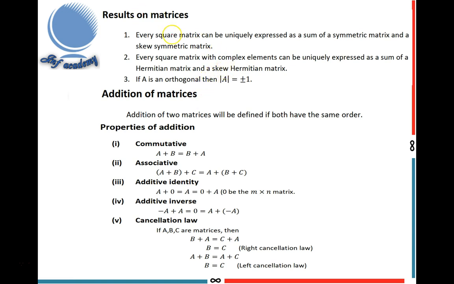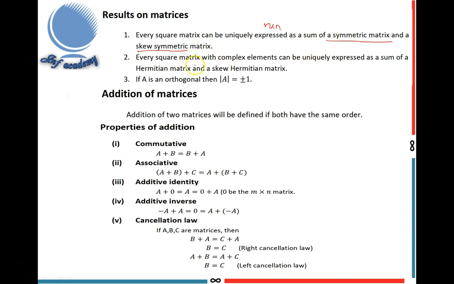Next, let me explain some results on matrices. The first result is every square matrix, n by n matrix, can be uniquely expressed as a sum of symmetric matrix and a skew symmetric matrix.